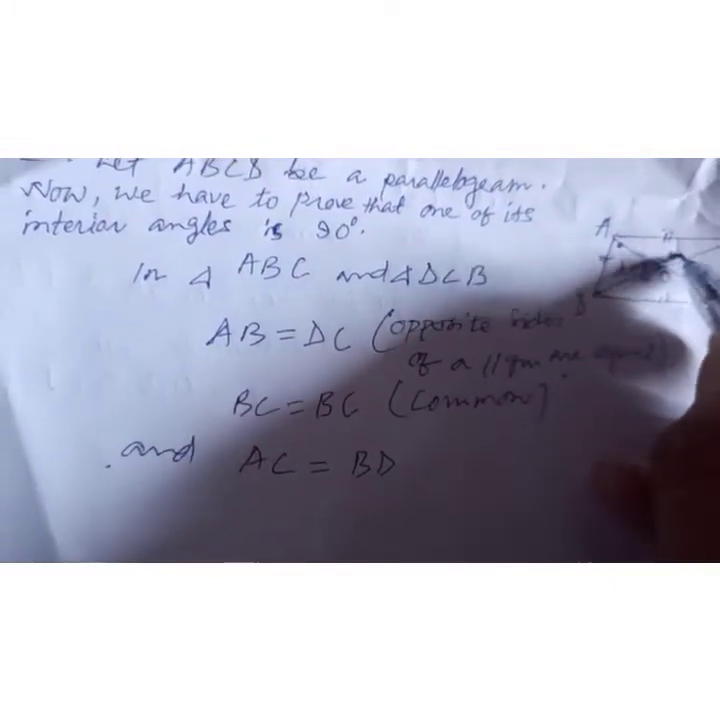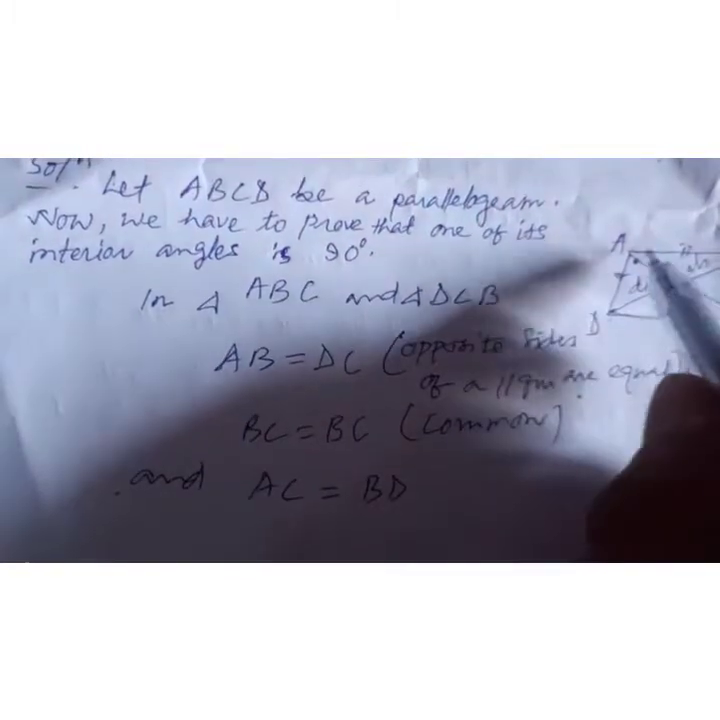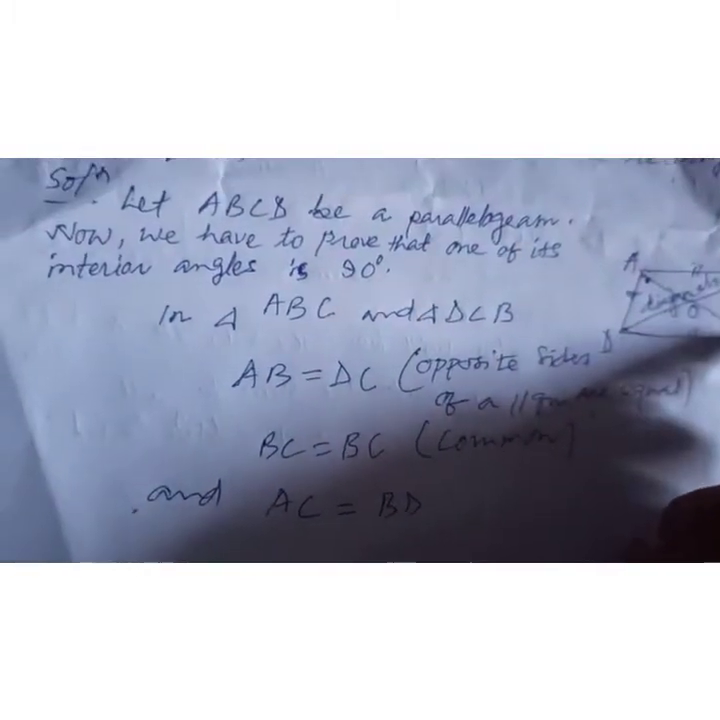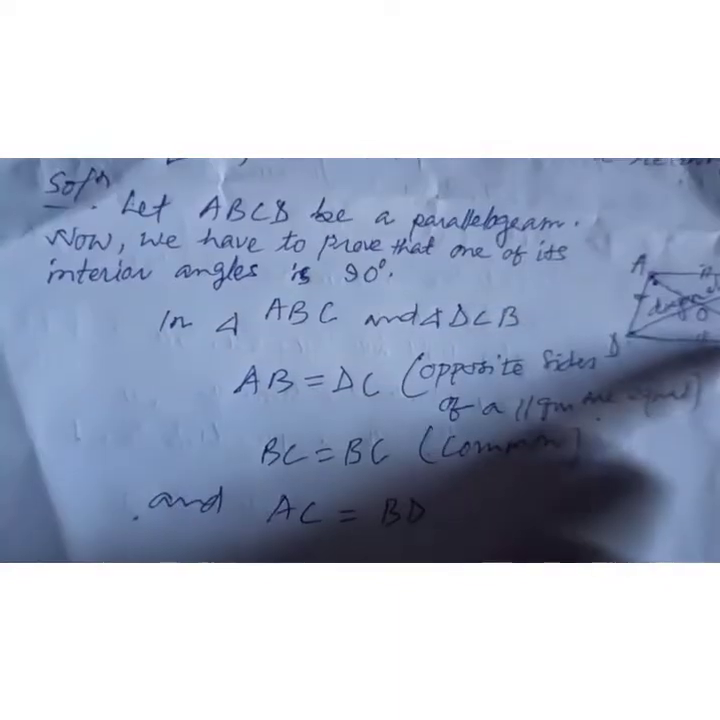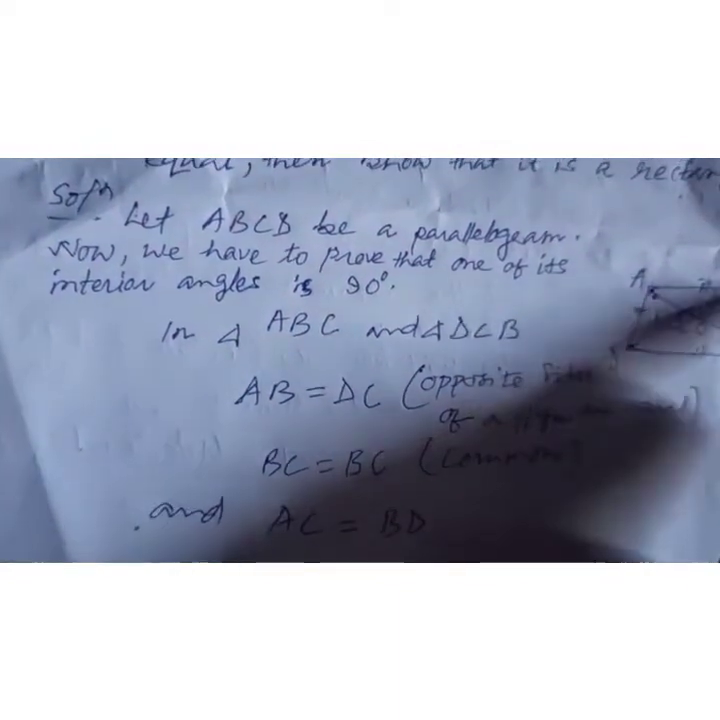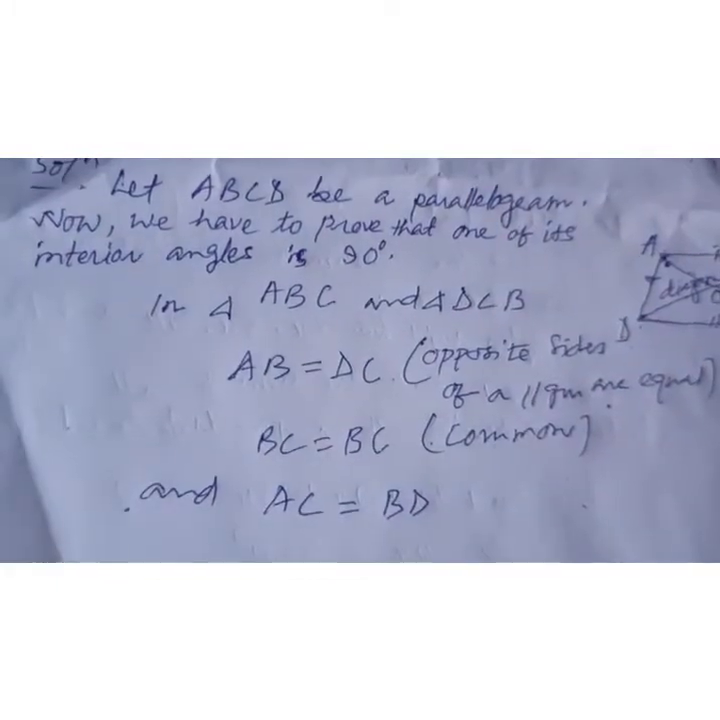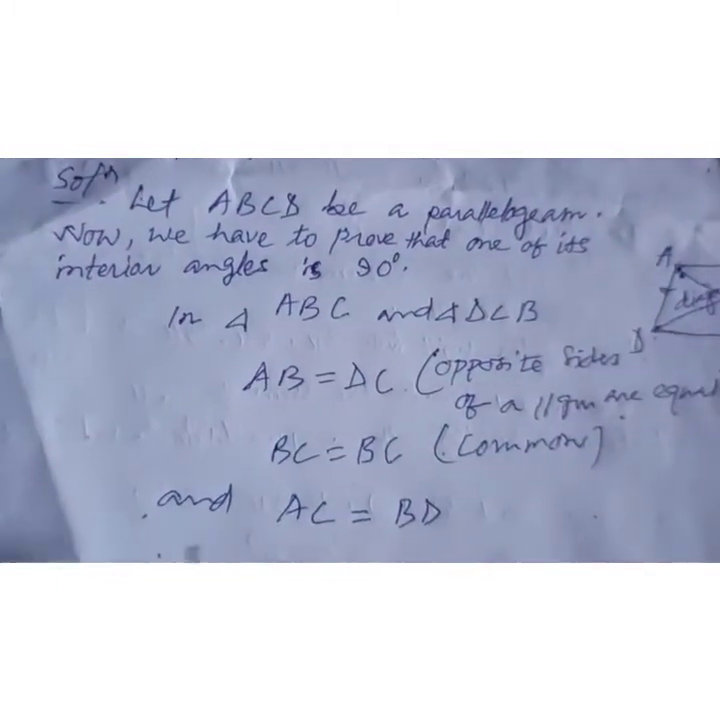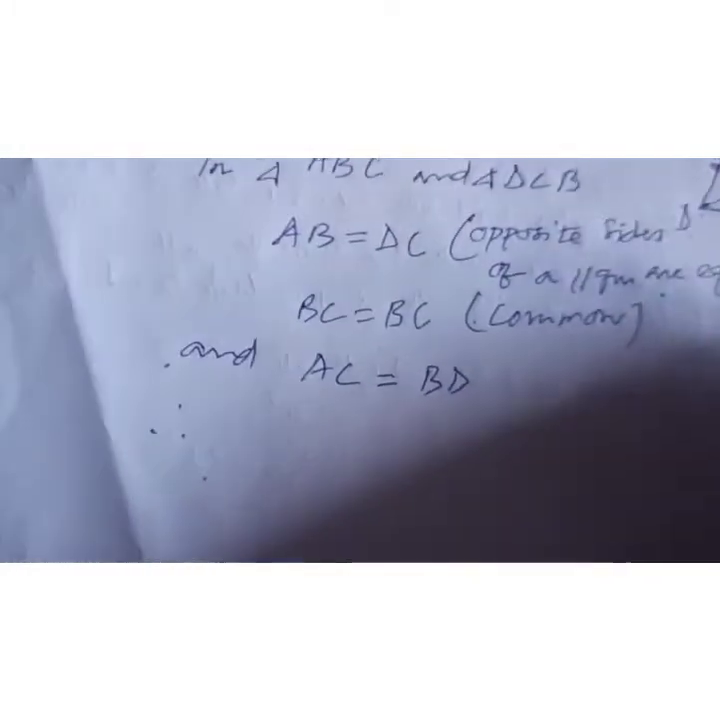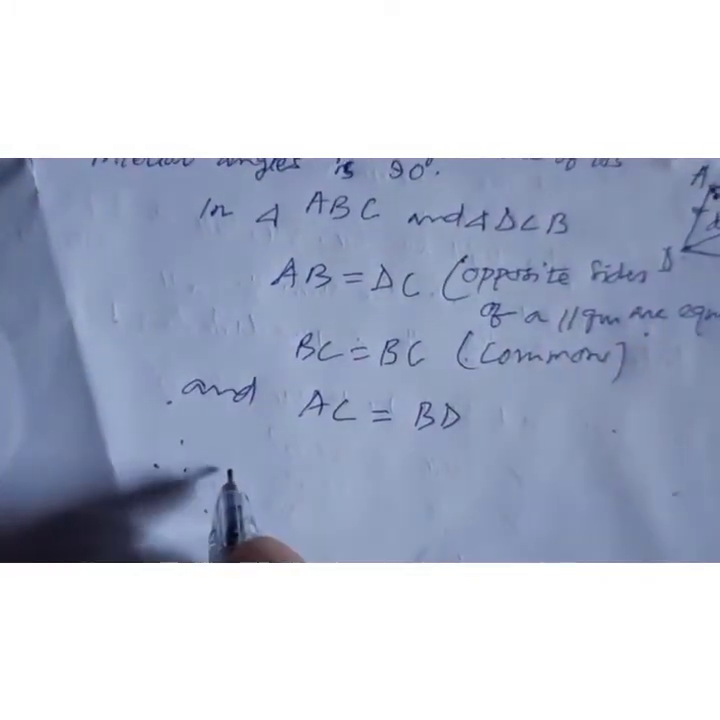Diagonals. So diagonals are always equal. This one, same thing. So AC is equal to BD or DB. You can write this one from there. Okay. Therefore, what you are going to write there?